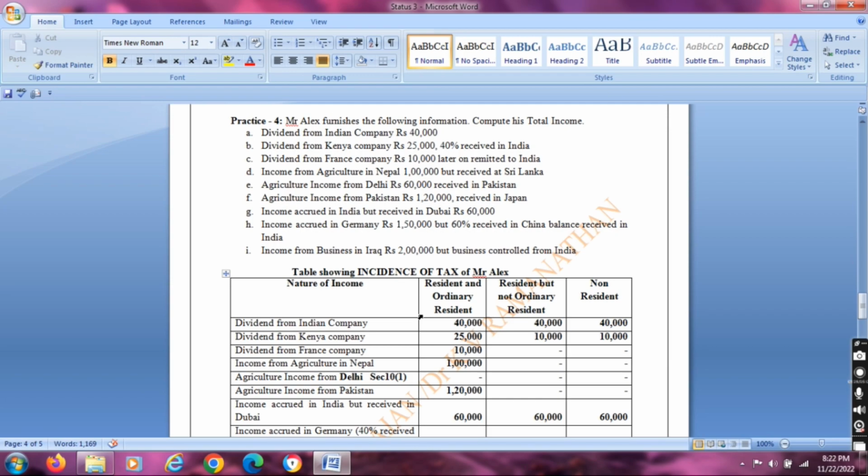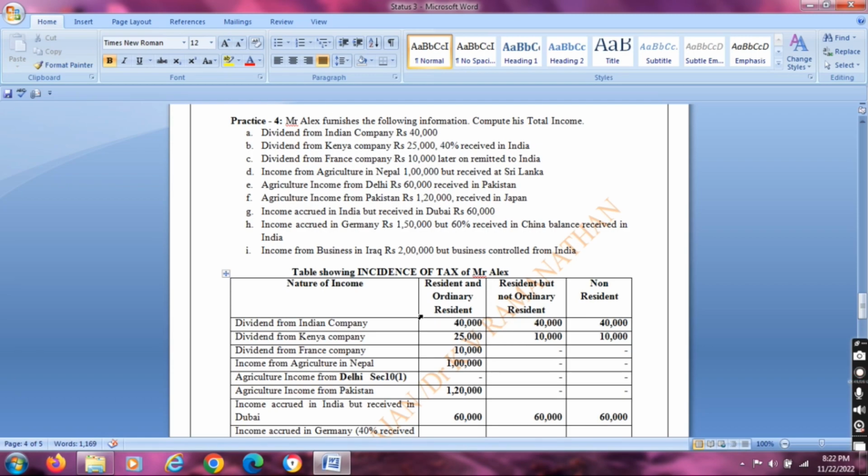Fourth one, income from agriculture in Nepal, rupees 1 lakh, but received at Sri Lanka. So there is no connection in India. Agriculture income from one country received in another country. It was taxable only for resident and ordinary resident.